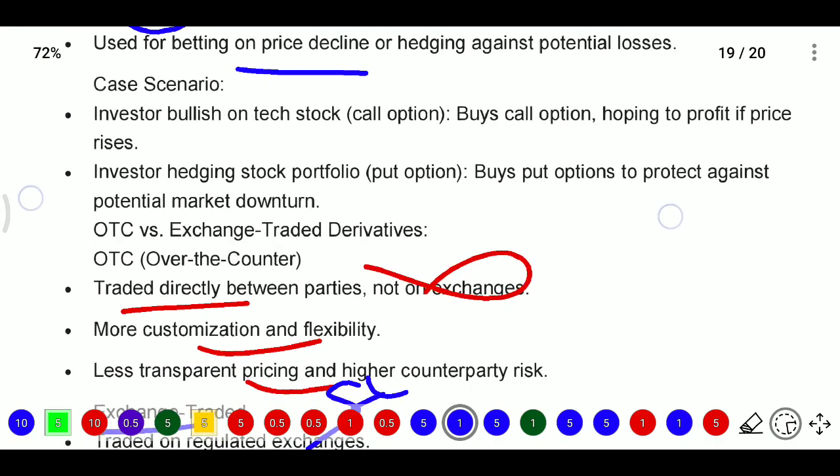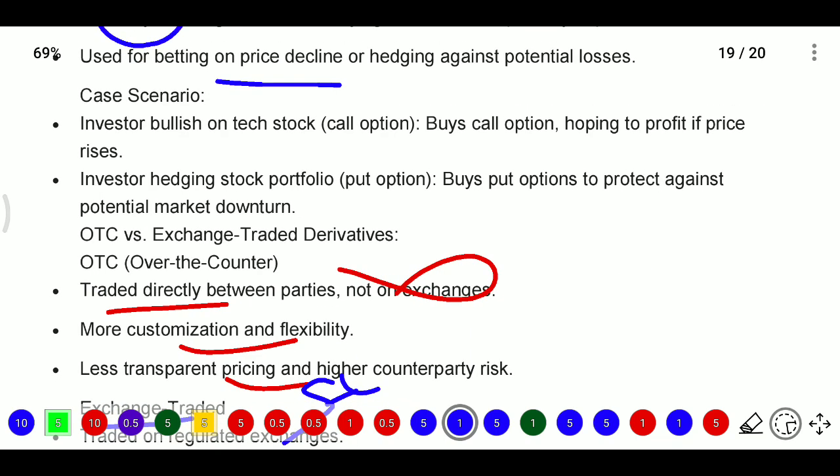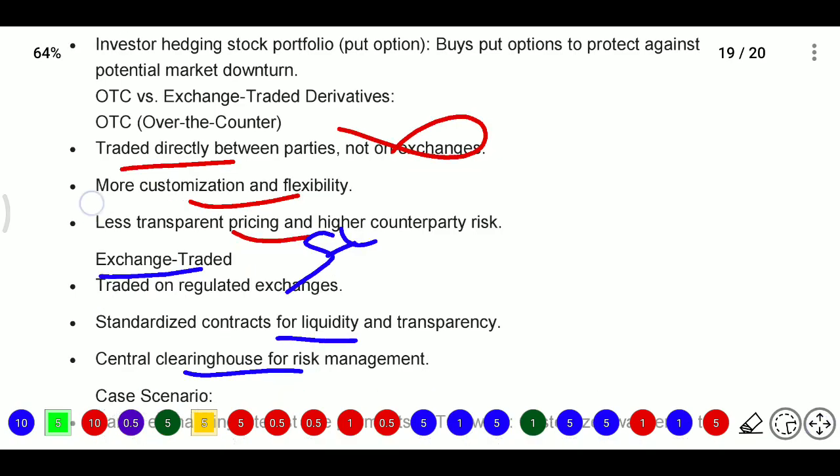So for example, an investor bullish on tech stocks will go for call options. He will buy a call option and hope for profit if the price rises. So he thinks the price is going up and he will take the call option. And an investor hedging a stock portfolio will buy put options to protect against a potential market downturn. So he thinks the market is going down, and to protect himself he will buy the put options. That is the call option and put option.